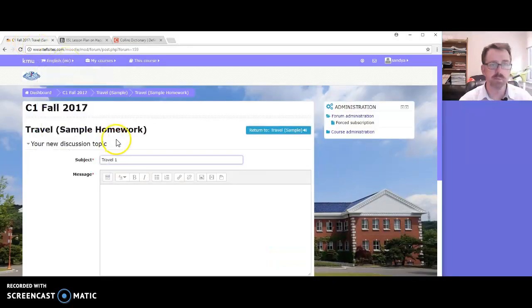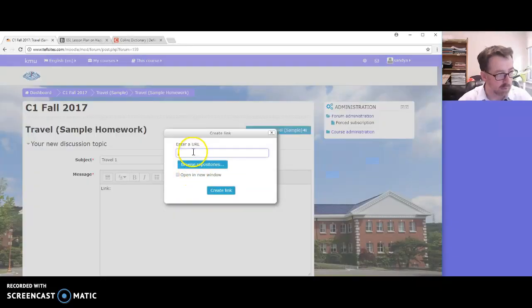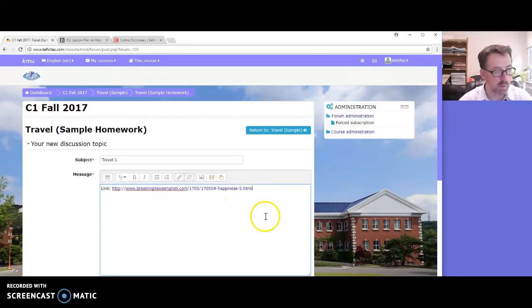I'm going to go back to Moodle. And I'm going to put in LINK, colon, and click on this link icon here. And I'm going to paste my link in here and create link. It should be a blue color. And I want to give this a bit of bold.